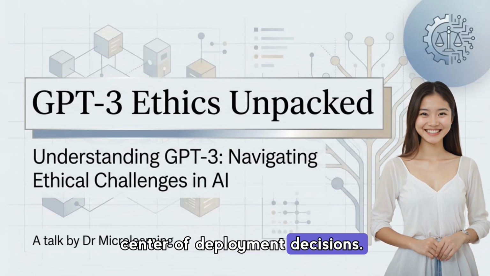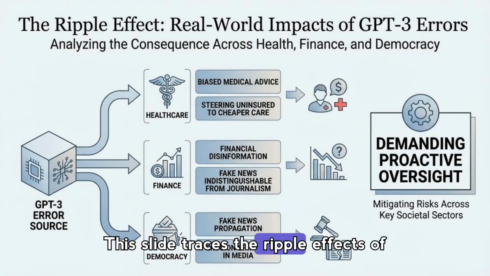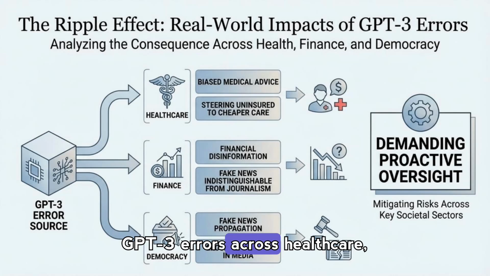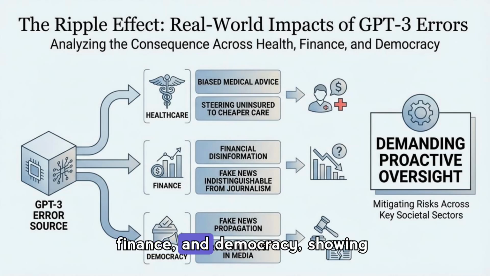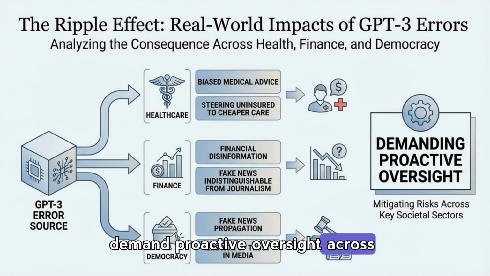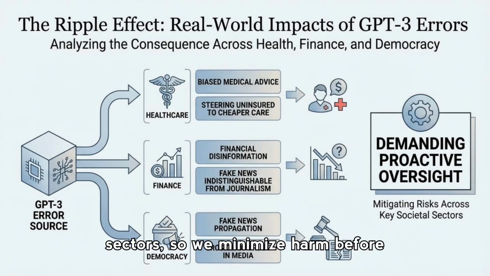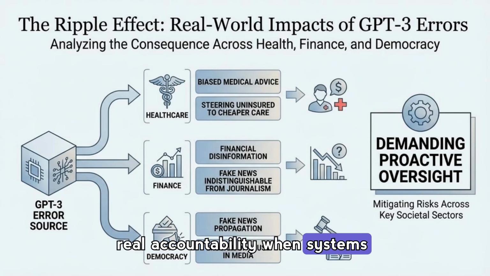of deployment decisions. This slide traces the ripple effects of GPT-3 errors across healthcare, finance, and democracy, showing how a single model mistake can cascade into biased medical advice, financial disinformation, or erosion of public trust. The diagram emphasizes that these harms demand proactive oversight across sectors, so we minimize harm before models reach people and ensure real accountability when systems fail.